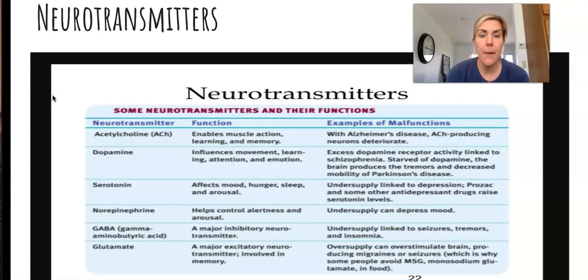Dopamine, that's a big one. That influences movement, learning, attention, and emotion. So remember with dopamine, it's that reward center or pleasure center, and excess of dopamine is linked to schizophrenia, and then you know, the less dopamine you have, you might have Parkinson's with that. Okay, so don't forget that that's that feel-good neurotransmitter. Basically, it's that reward system, pleasure. Schizophrenia is too much, Parkinson's too few.